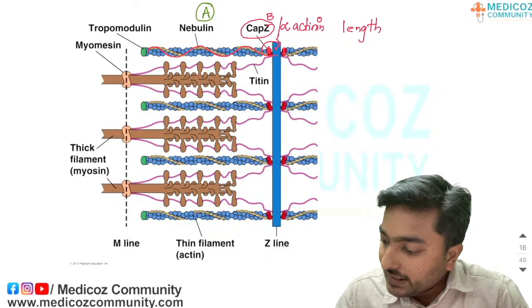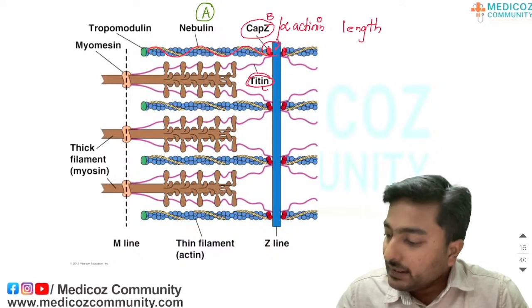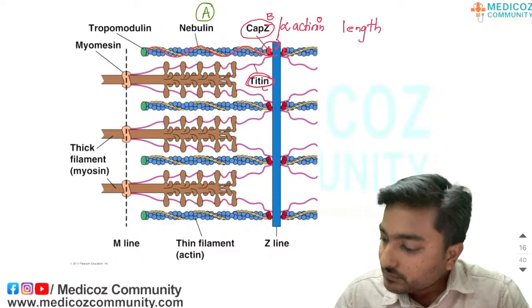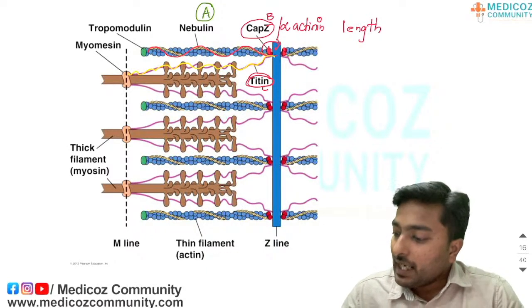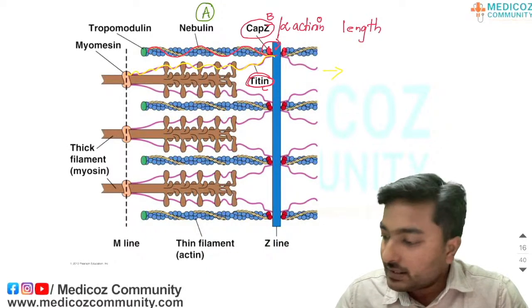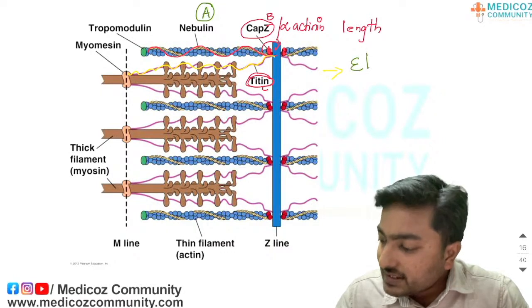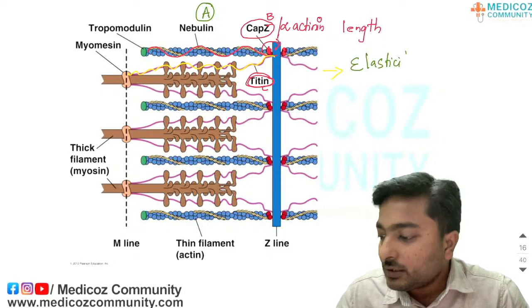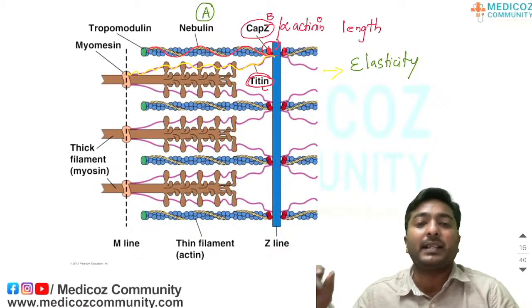The option C given in the question is titin. The titin runs from the Z line to the M line, and it controls the elasticity of the muscle fiber.